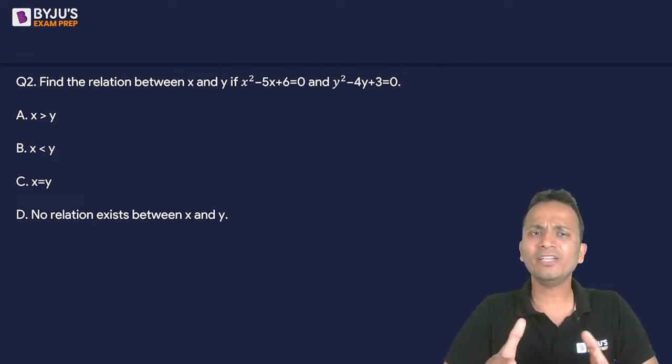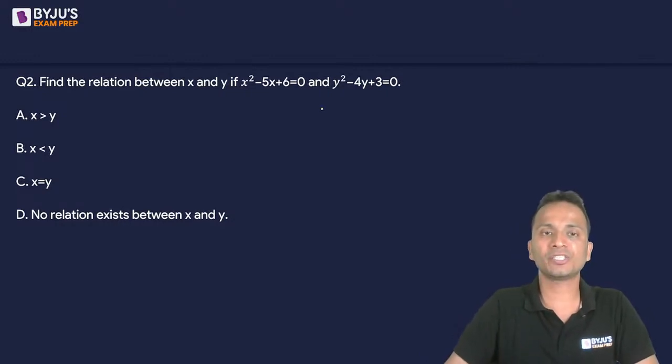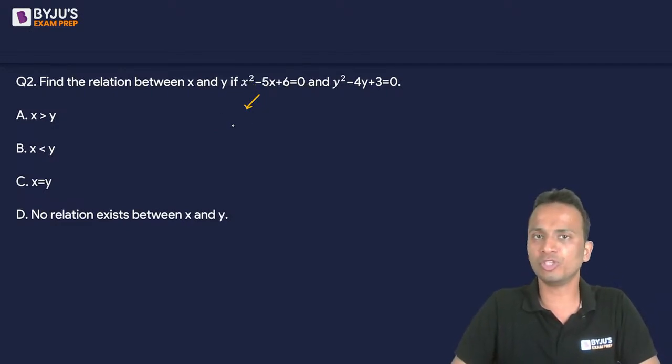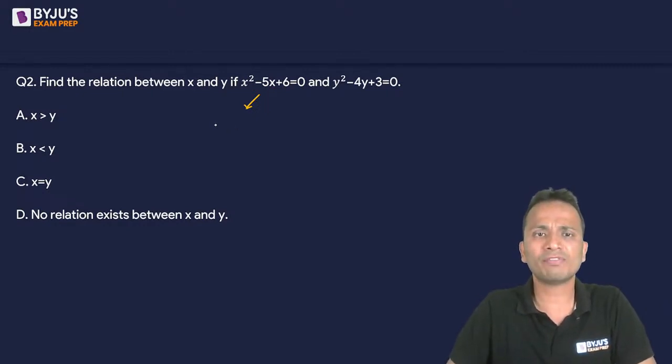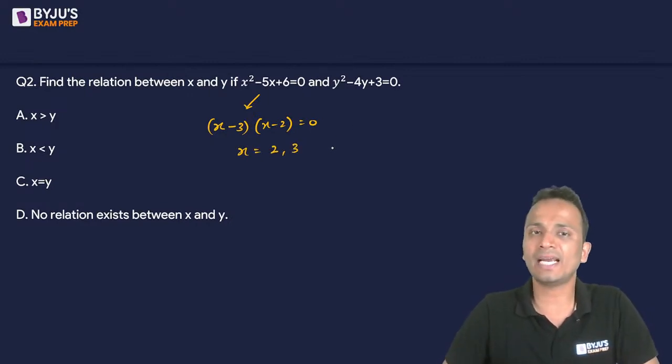So can you write the values of x and the values of y after solving these two quadratic equations? So if I start solving the first quadratic equation, x square minus 5x plus 6 equal to 0, I'll factorize this by splitting the middle term. So after factorization, it will become x minus 3 into x minus 2 equal to 0. So the values of x will be either 2 or 3. Okay, so these are the two values that x can take.